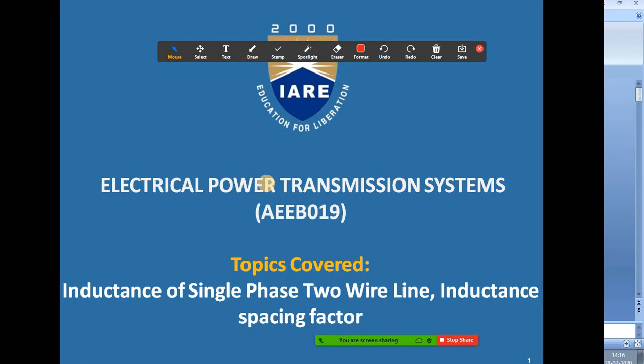Okay, good afternoon to everyone. In yesterday's class we discussed the internal flux linkages and external flux linkages and the internal inductance and external inductance. We derived the expressions for flux linkages and inductances. Today's topics are inductance of a single phase two wire line and inductance spacing factor. These are the terms we are going to discuss today.